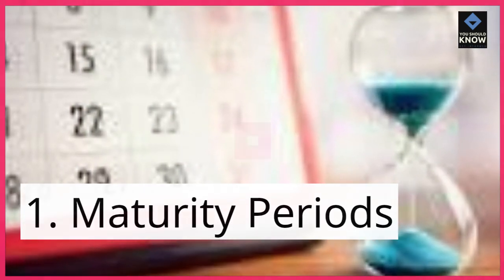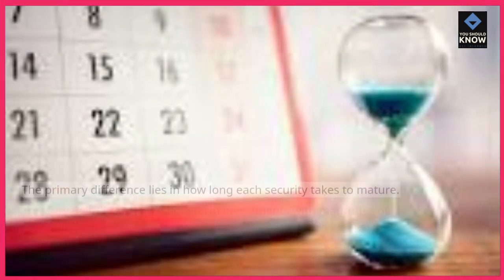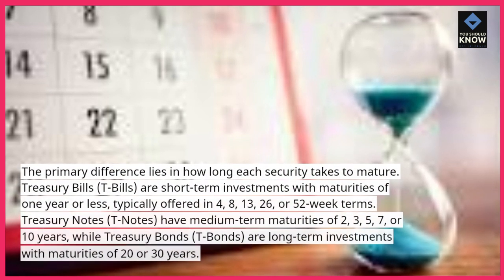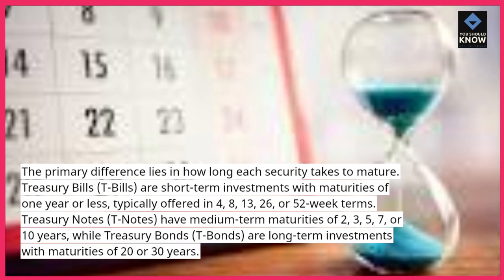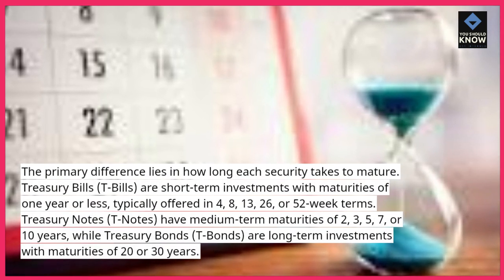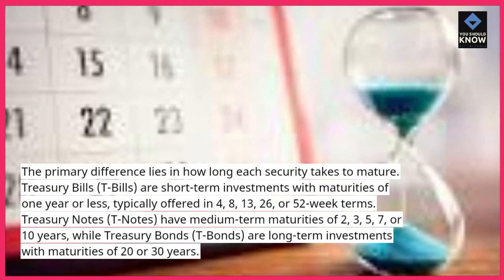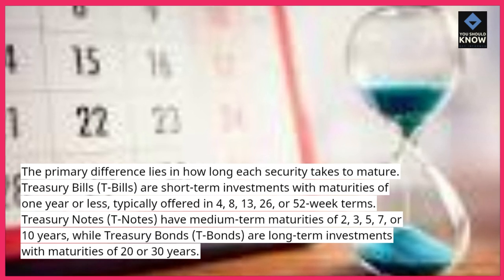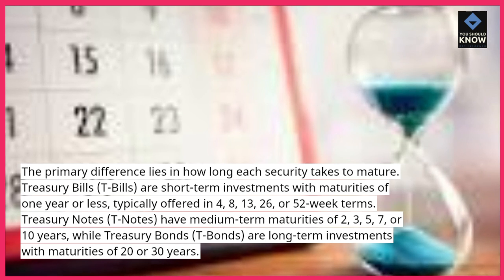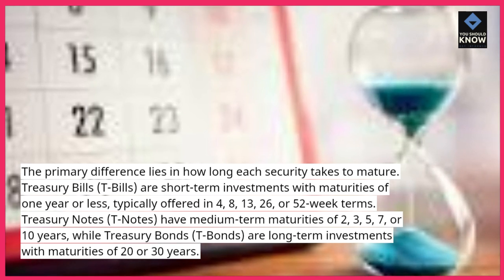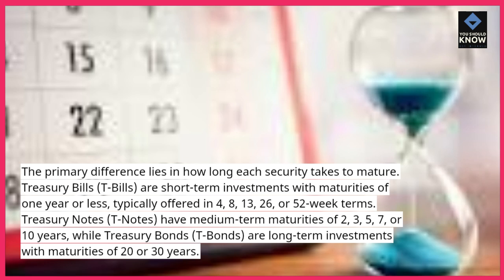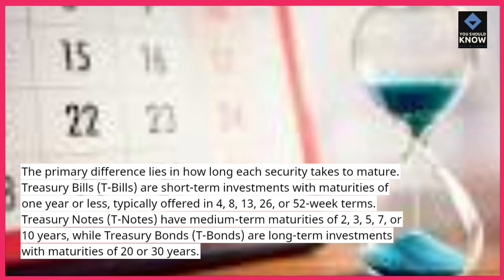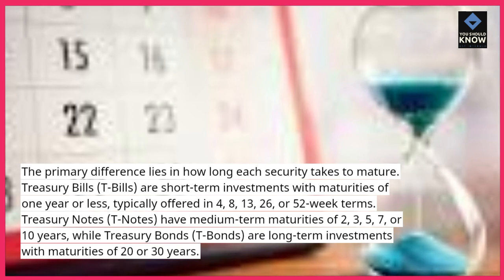1. Maturity periods. The primary difference lies in how long each security takes to mature. Treasury bills, T-bills, are short-term investments with maturities of 1 year or less, typically offered in 4, 8, 13, 26, or 52-week terms. Treasury notes, T-notes, have medium-term maturities of 2, 3, 5, 7, or 10 years, while Treasury bonds, T-bonds, are long-term investments with maturities of 20 or 30 years.